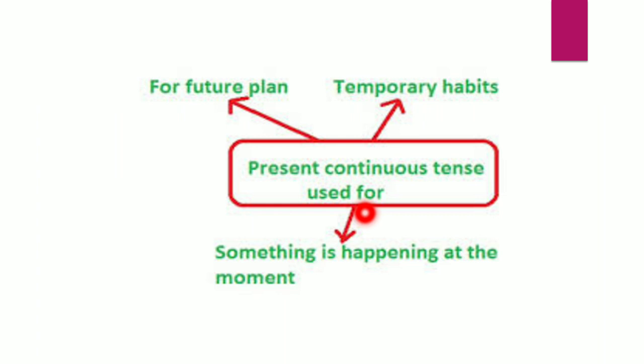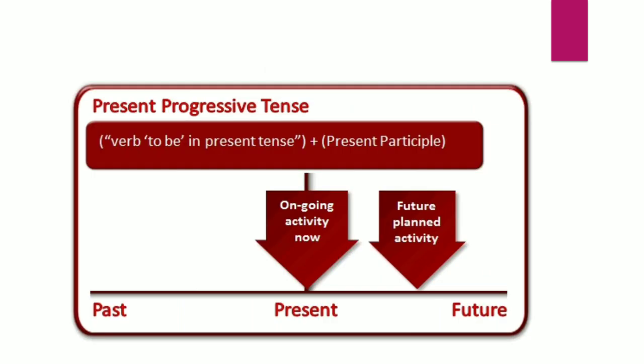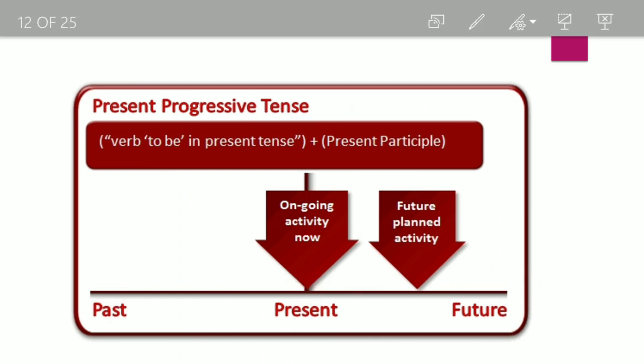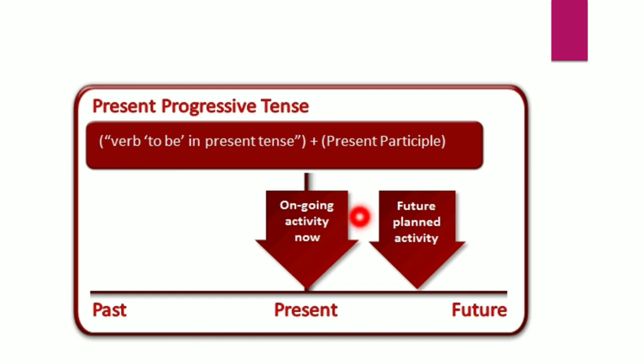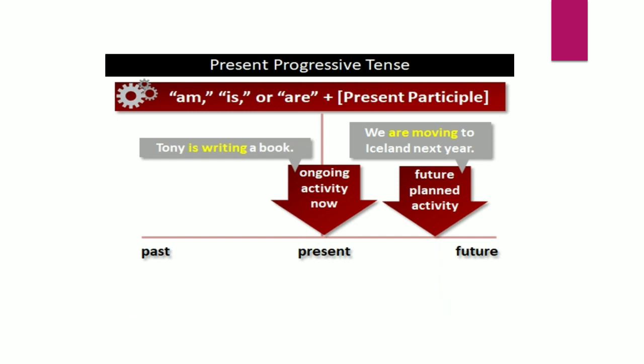Present continuous tense is used for temporary habits, for future plans, and for something happening at the moment of speaking, right? So let's have a look at the timeline. Here is the past, present, and future. Ongoing activity now, okay, and future planned activity. So for these two things we have to use present progressive or present continuous tense. Let's have a look at the examples.